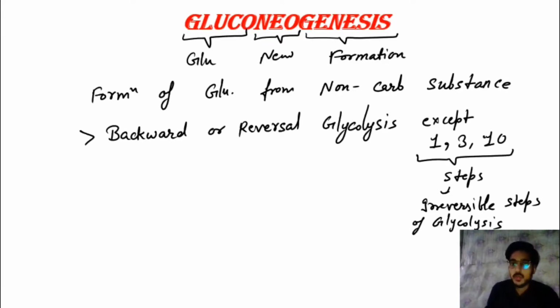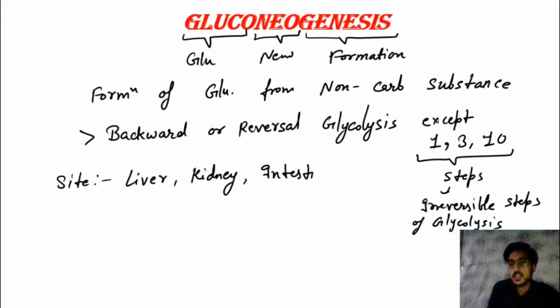So now, what is the site of gluconeogenesis? That is our liver. 90 to 95% of gluconeogenesis occurs in the liver, less than 5% occurs in the kidney, and a very small amount occurs in the intestine also. Take it as an exception. So most probably it is the liver and the kidney only. Most of the gluconeogenesis reactions occur in the liver, then the kidney, and the least amount in the intestine.